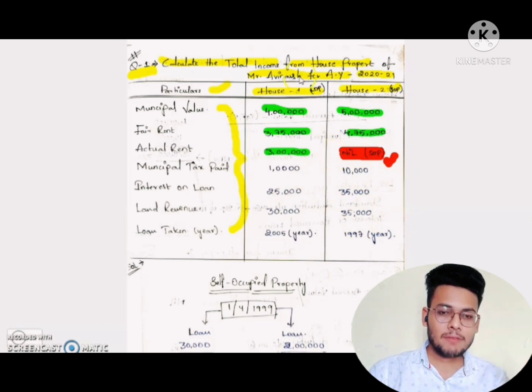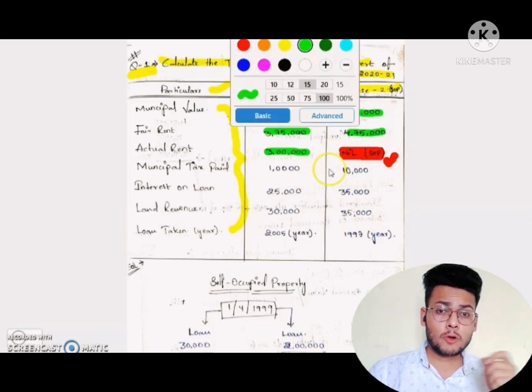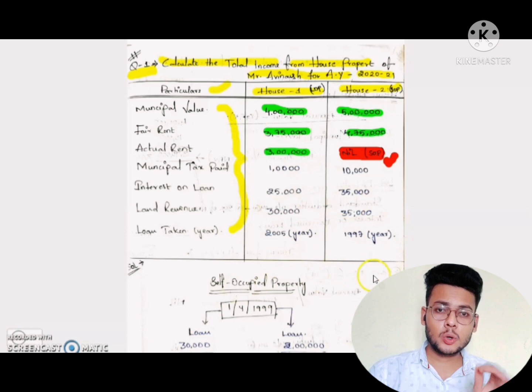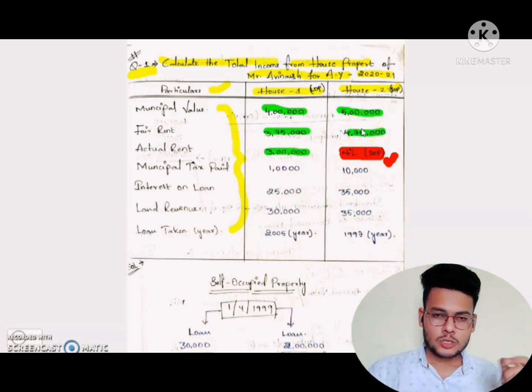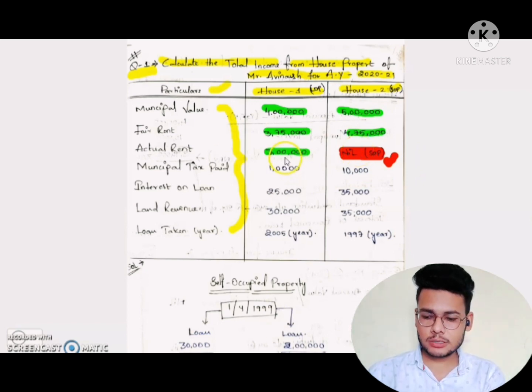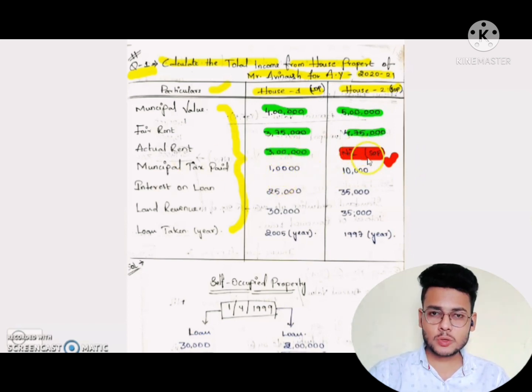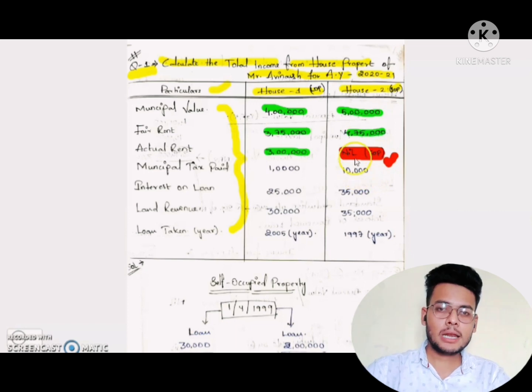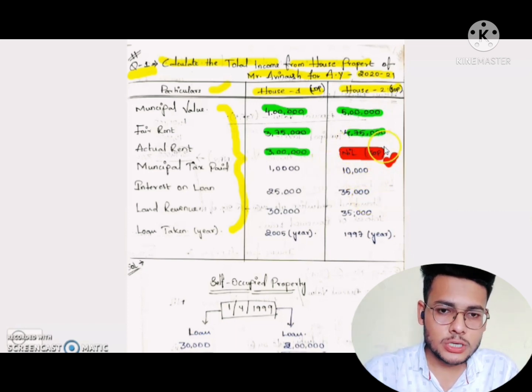Because it is self-occupied. Self-occupied means there is no rent. The person has not given that house on rent. So there will be no actual rental value. We have discussed what actual rental value is. It is the amount of rent which is actually received by the landlord. The owner receives some amount, that is known as actual rental value.